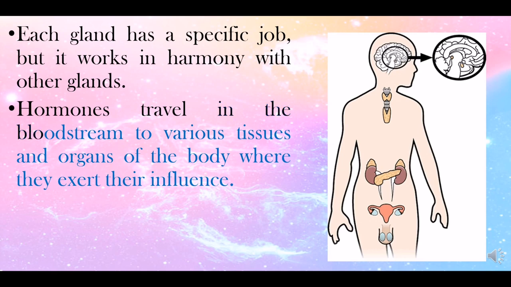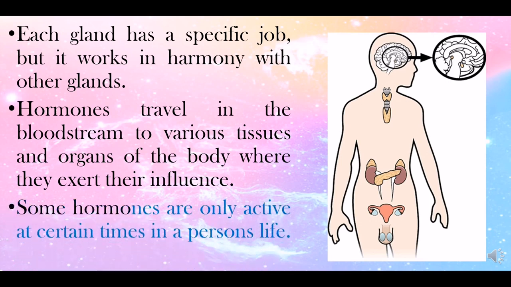Hormones travel in the bloodstream to various tissues and organs of the body where they exert their influence. Some hormones are only active at certain times in a person's life.